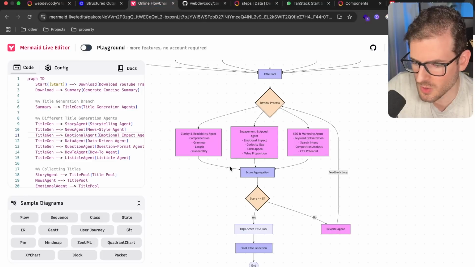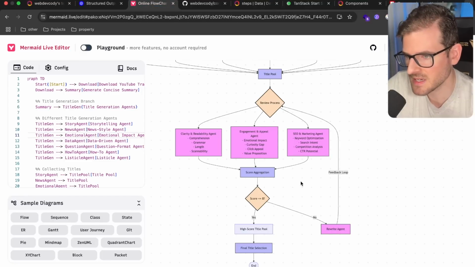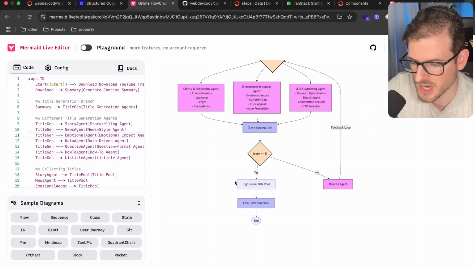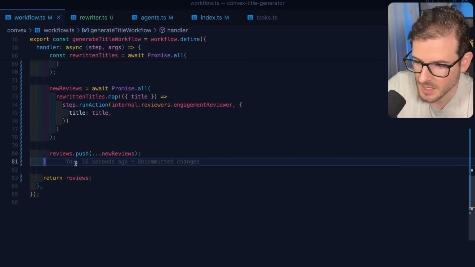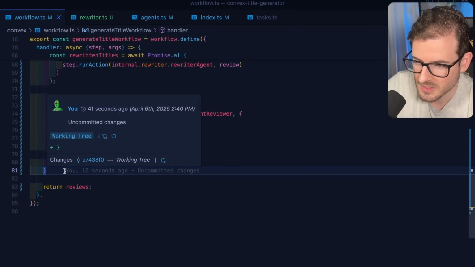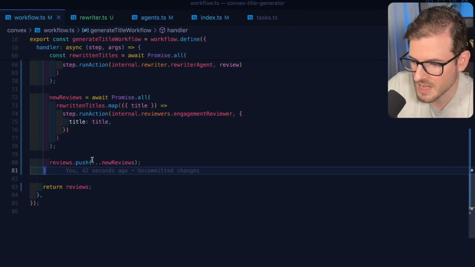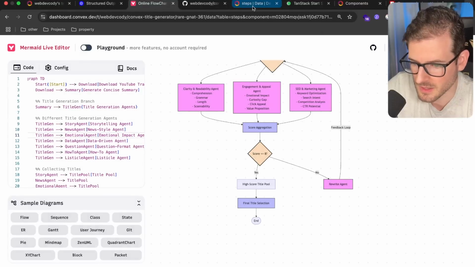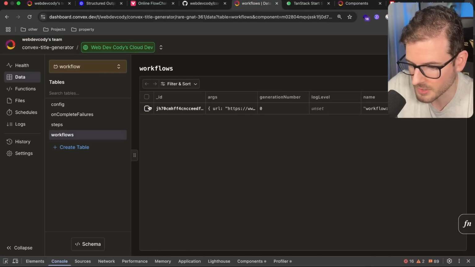So I think this is the whole flow. Basically just keep on generating titles, then take the bad titles and rewrite them to hopefully get better titles. At the very end, we'll have this giant array of potentially good titles. Some of them will be bad, some will be good. And then what we could probably do is ask AI to give us the top 10 titles or something. For right now, let's just try running this and hopefully it doesn't blow up in our face.